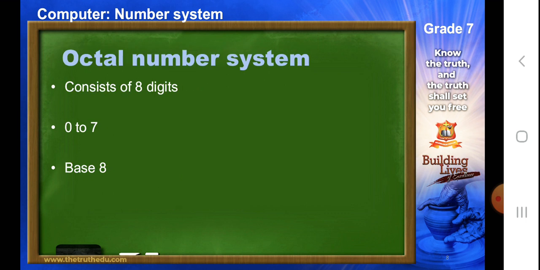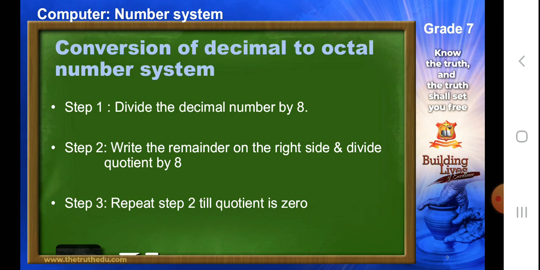Next is octal number system. Octal number system consists of 8 digits. Octa means 8, so it will be 0 to 7, and here the base would be 8. Now how would we convert decimal to octal number system? There are 3 steps. Again, we will divide the decimal number by 8. We'll write the remainder on the right side and divide the quotient again by 8. We'll keep repeating this step till the quotient is 0.